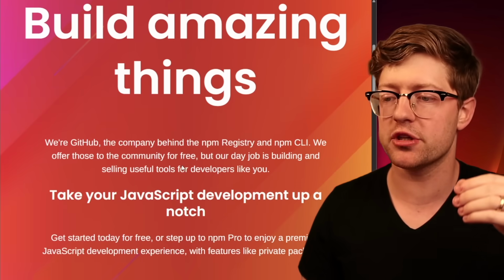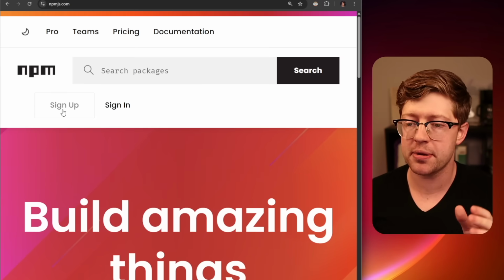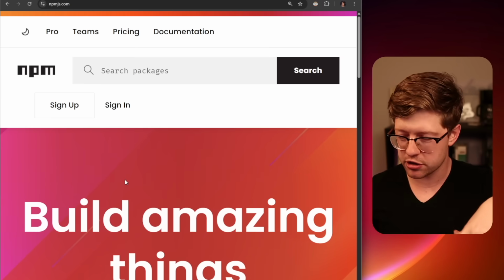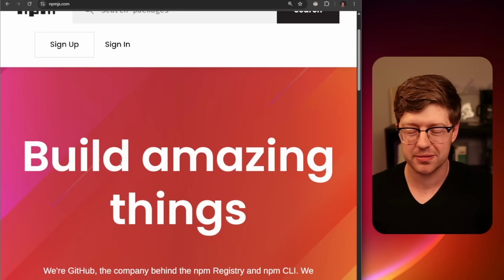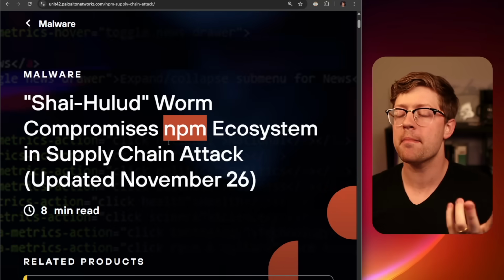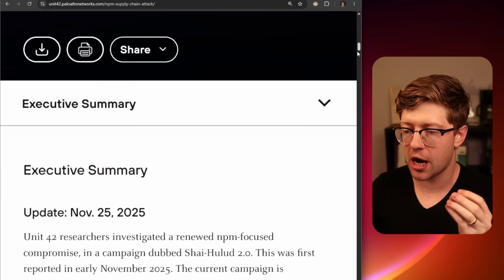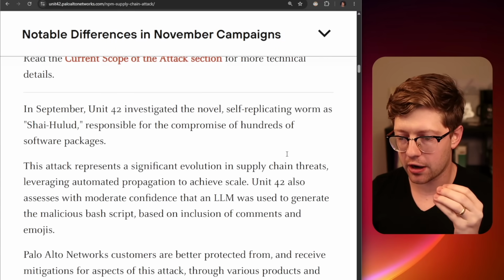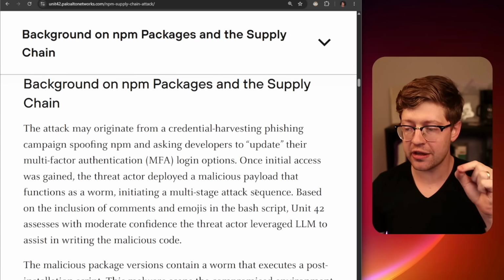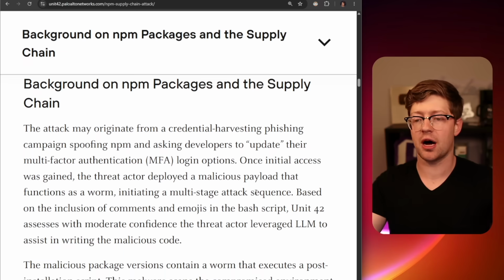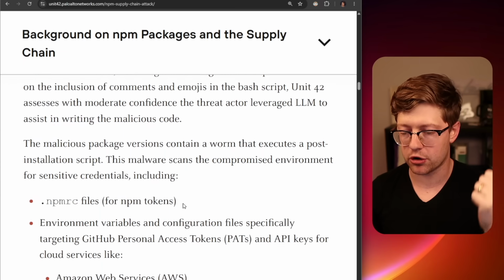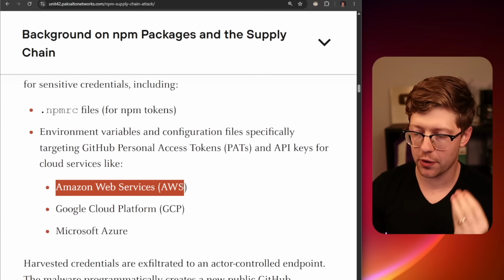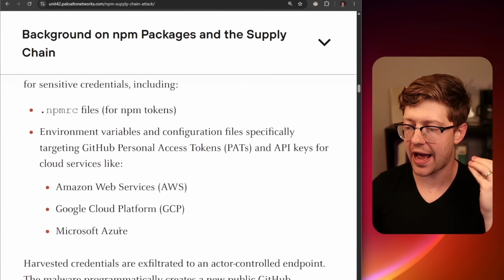NPM, if you're not aware, build amazing things, including self-propagating worms, which is pretty amazing as well. NPM is the node package manager for the JavaScript ecosystem. I'm stumbling over that word because I don't code in JavaScript. I don't really believe in it. Shai-Hulud has been rampaging the NPM ecosystem, dropping a variety of malware that will replicate itself by stealing credentials to push more malicious packages up to NPM, and then using that to run all over the internet, run rampant. It pulls down credentials. It steals things like AWS tokens, GCP tokens, and Azure tokens.